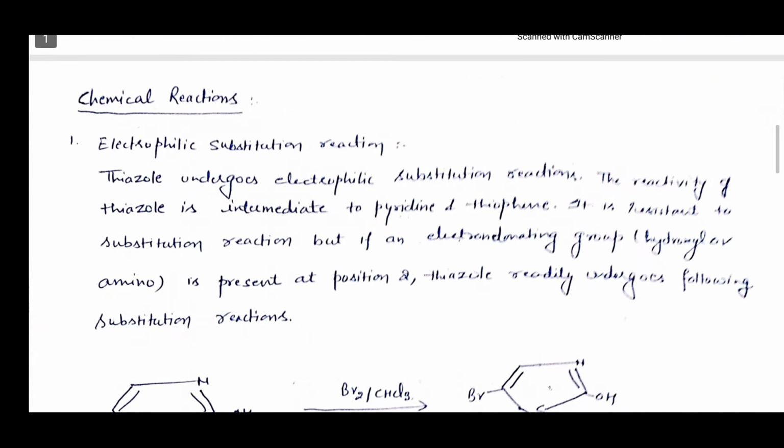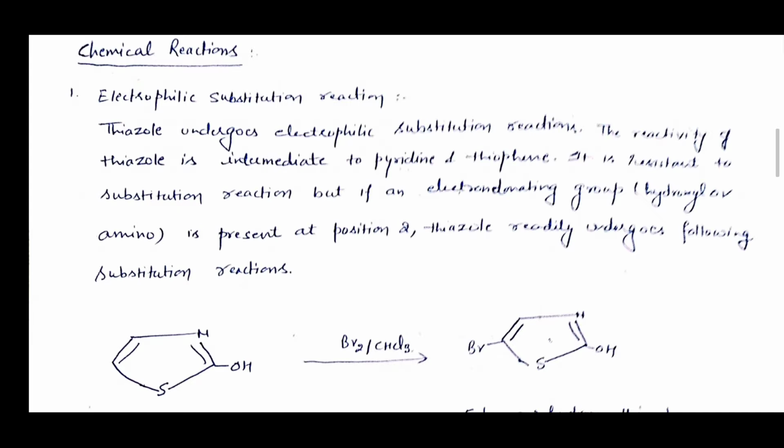Now, what are the different chemical reactions of the thiazole ring? First is electrophilic substitution reaction. Thiazole undergoes electrophilic substitution reactions. The reactivity of thiazole is intermediate to pyridine and thiophene. That means thiazole's reactivity is in between pyridine and thiophene. It is resistant to substitution reactions, but if an electron donating group, for example hydroxyl or amino, is present at position 2, then thiazole readily undergoes the following substitution reaction.